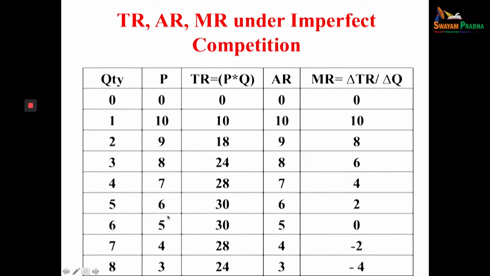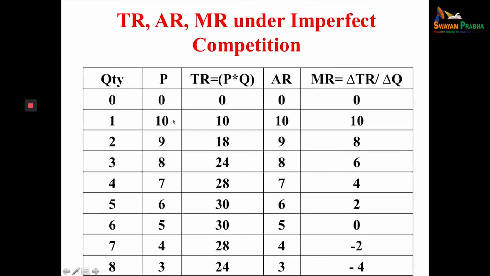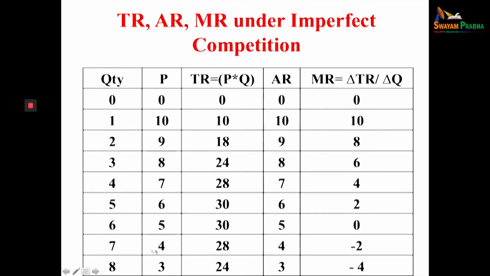Total revenue is equal to price multiplied by quantity. Price 10, quantity 1, 10. Price 9, quantity 2, 18. Price 8, quantity 3, 24. Price 7, quantity 4, 28. Price 6, quantity 5, 30. Price 5, quantity 6, again 30. Then price 4, quantity 7, 28. And then 24.